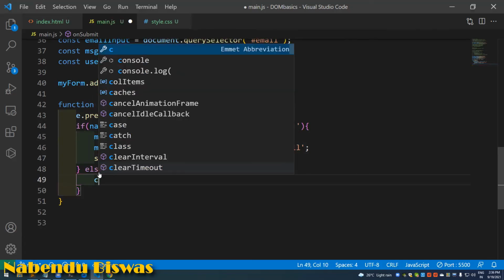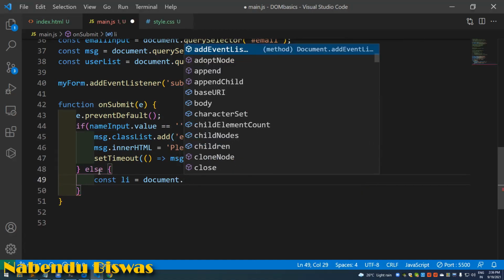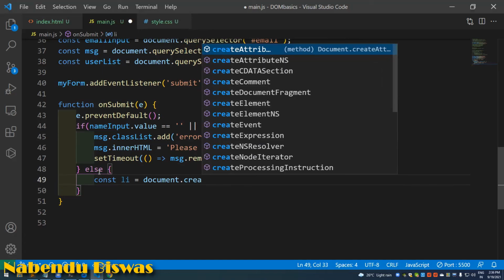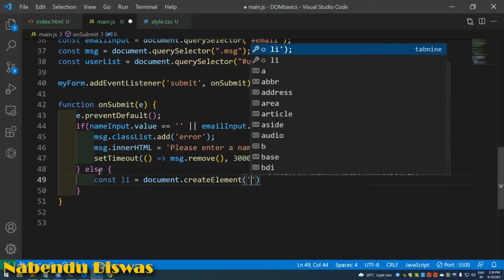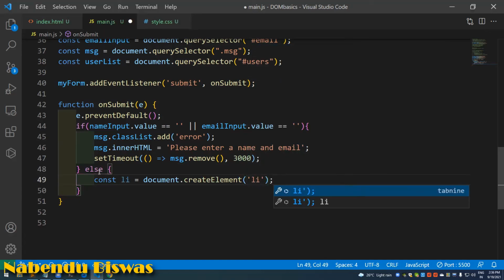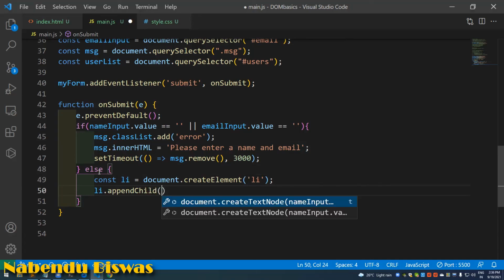In the else part, const li equal to document.createElement, and li I'll do. document.createElement li means we are creating an li element. Then li.appendChild, which will be document.createTextNode.